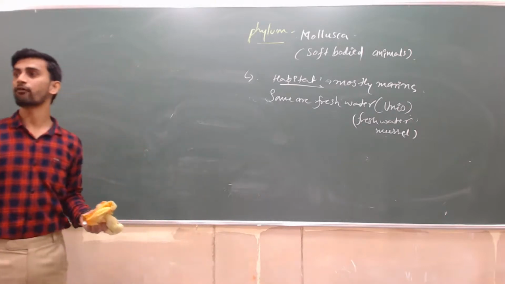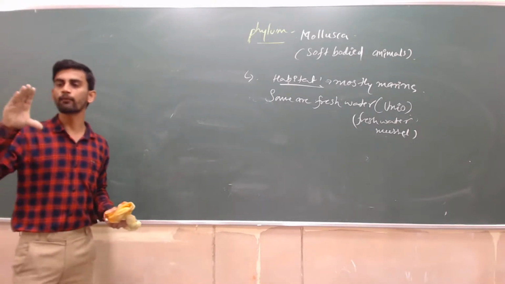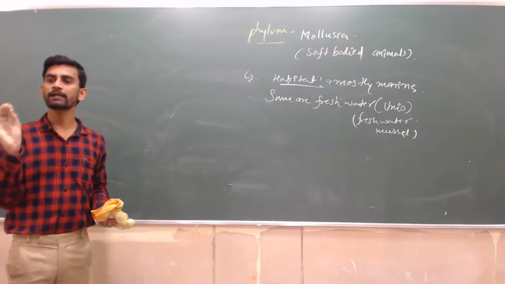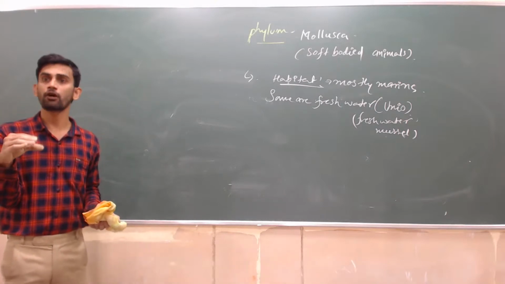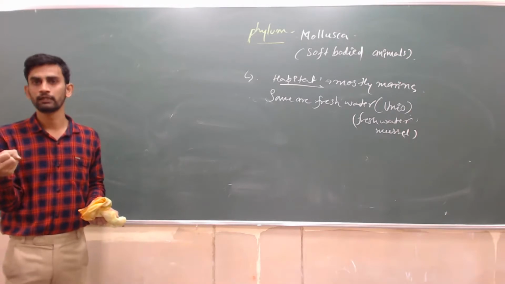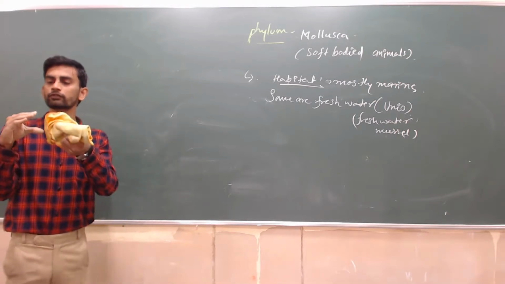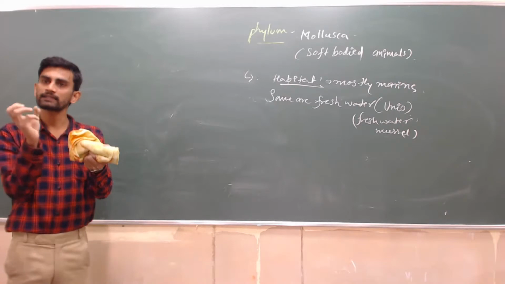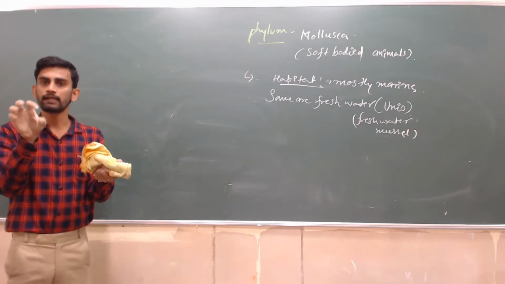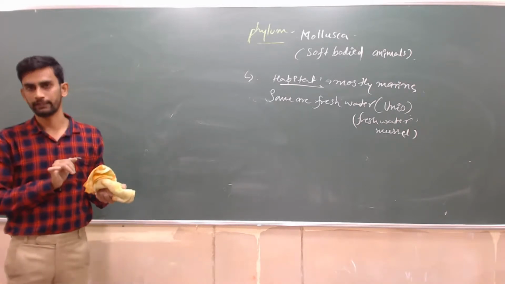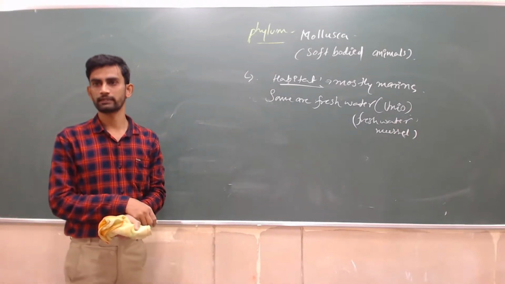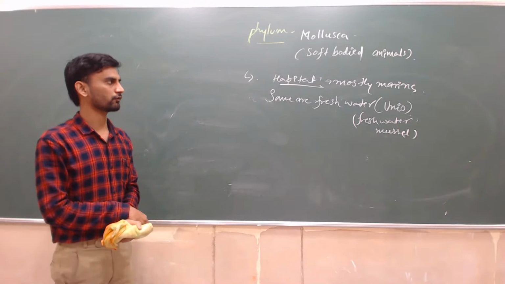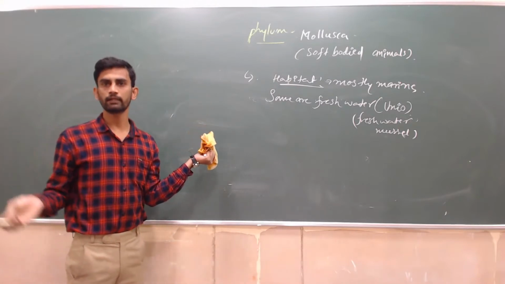Some are bivalve animals, completely covered on both sides by a calcareous shell made of calcium carbonate, a very hard shell. Between the two shells there is a space, and within that space the mollusc lives. One best example, freshwater Unio. Marine ones, so many will come.